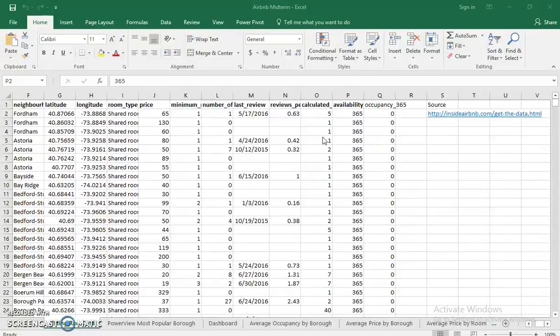The purpose of this presentation is to select a topic of interest and analyze data concerning that topic. For this presentation, I've observed Airbnb data in New York City. This data set is publicly available through this link inside Airbnb.com. Now, it's important to note that this data set is not released by Airbnb themselves, but by a third party that cleans and scrapes the information directly from Airbnb.